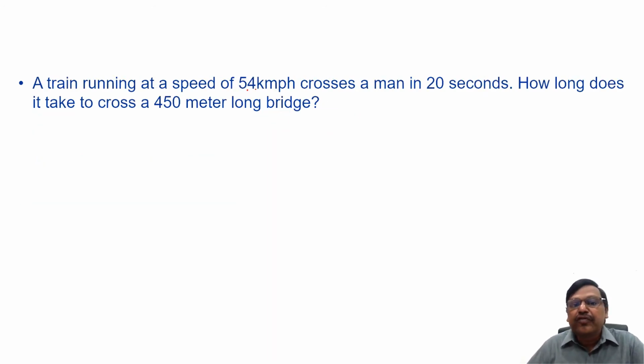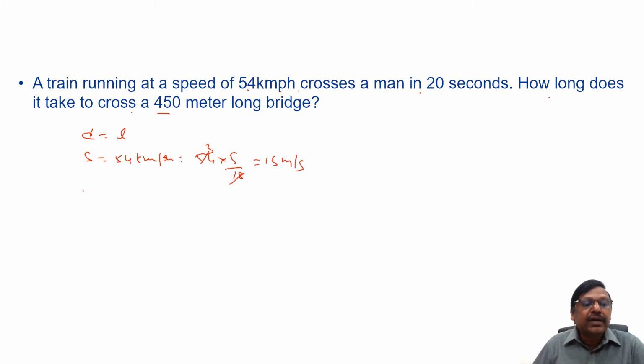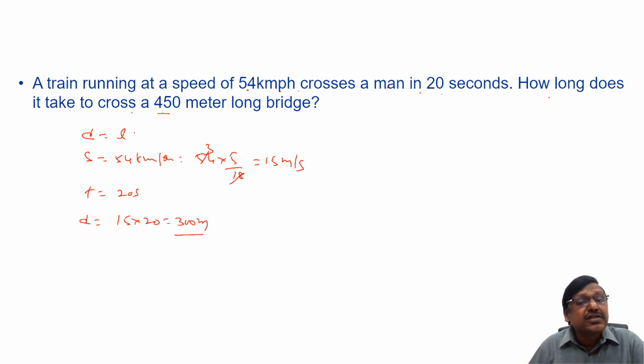A train running at a speed of 54 km per hour crosses a man in 20 seconds. How long does it take to cross a 450-meter long bridge? When a train is crossing a man, the distance it travels is its own length, and the speed at which it is traveling is 54 kilometers per hour. That is 54 into 5 by 18, which is 15 meters per second. The time taken is 20 seconds. You know the speed, you know the time. Distance is equal to speed into time. So 15 into 20, 300 meters is the distance. But distance is nothing but the length of the train. So the length of the train is 300 meters.